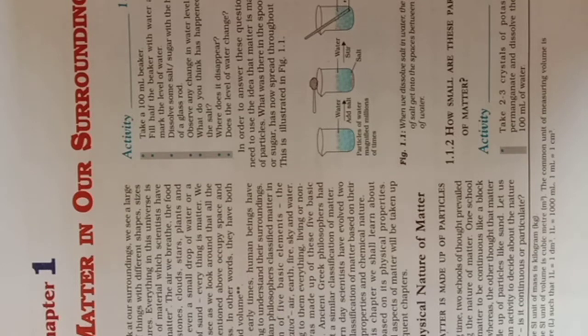Classification of matter. Matter is classified into two types: first, physical classification, and second, chemical classification. According to physical classification, matter can be classified into three types: solids, liquids and gases. And according to chemical classification, matter is classified as elements, compounds and mixtures.